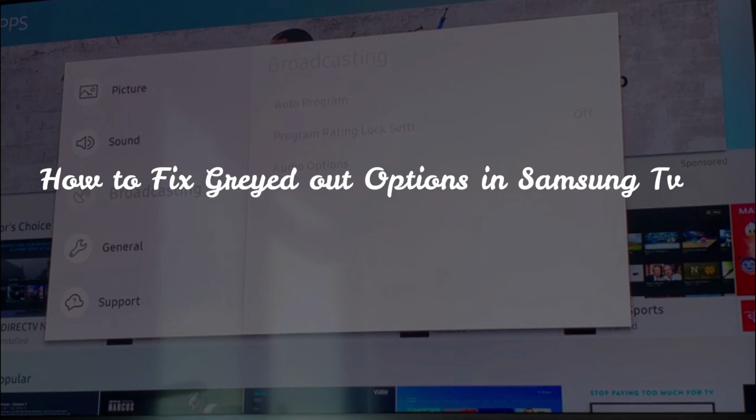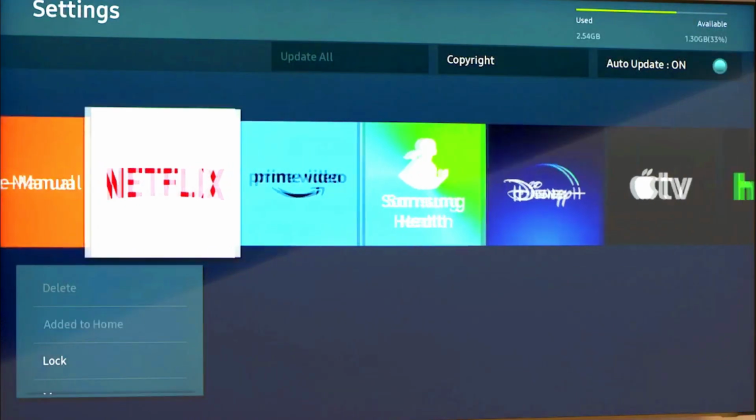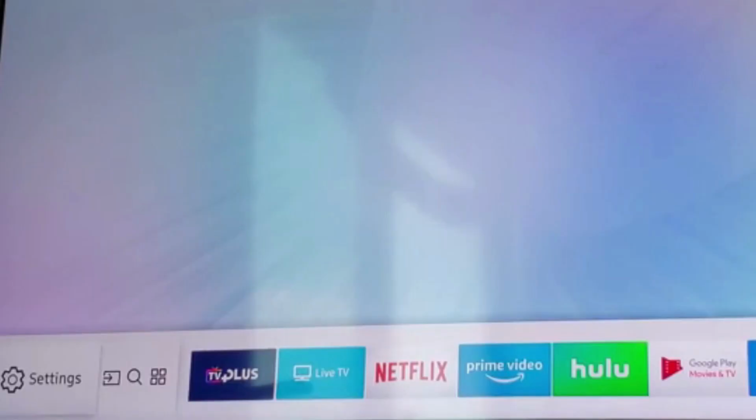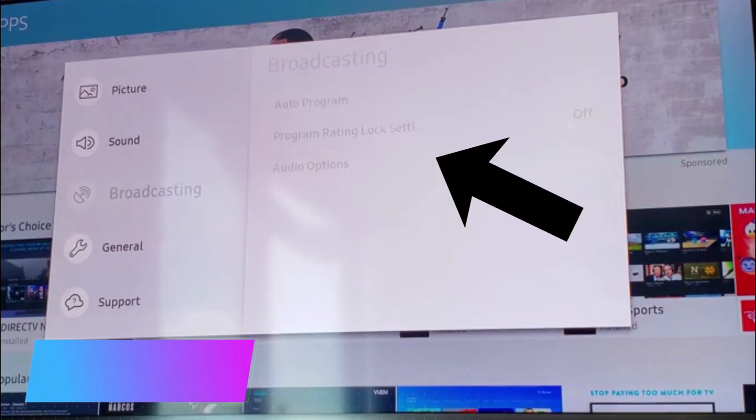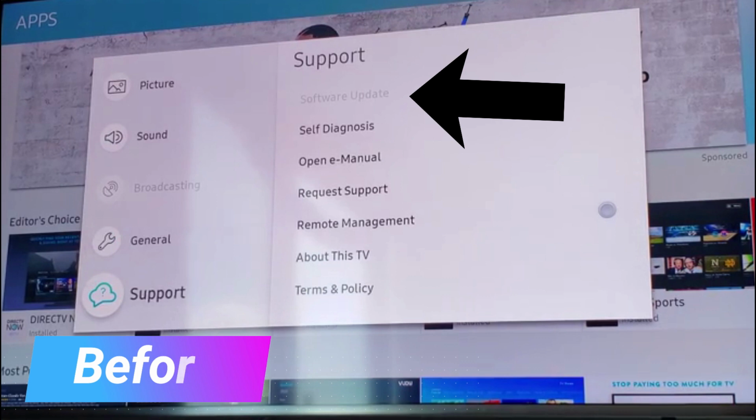Hi guys, if you have a Samsung TV, then there are many chances that you have this problem. When you try to change a particular setting, it is grayed out and it cannot be selected. This is a very common problem in Samsung TV. Many major settings are grayed out. You are watching that these all settings are grayed out.